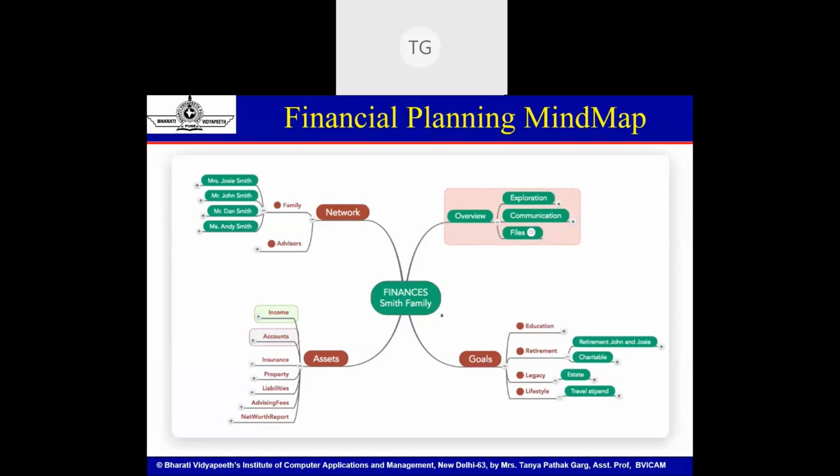This is an example for personal planning, like financial planning, that is done using mind maps. So if I'm planning for my finances and if I have certain life goals, in order to achieve those life goals, what are my assets? Where do I need to invest more? What are my networks where I can ask for certain financial support? How do I reach my goals? What is the investment that I need to make in order to be able to sustain it till the end of my retirement? So all this kind of financial planning can also be done using mind maps.